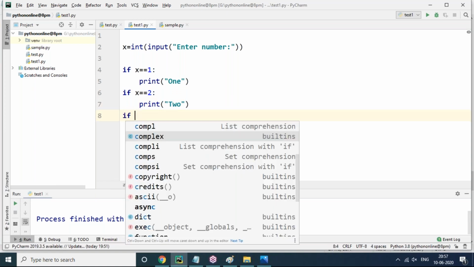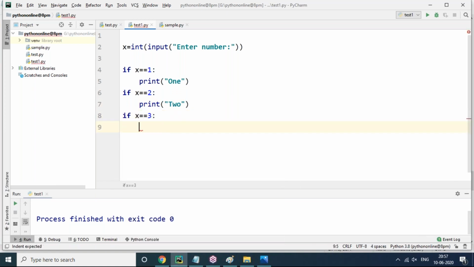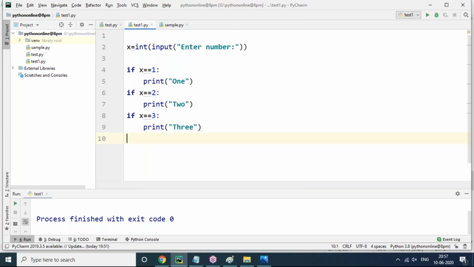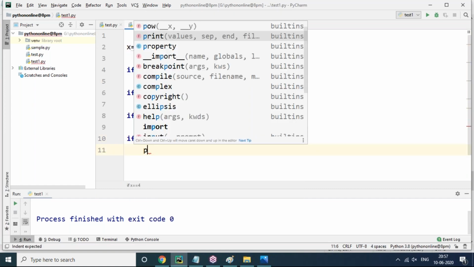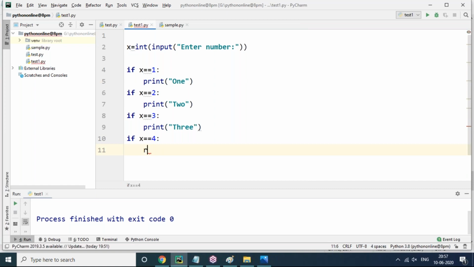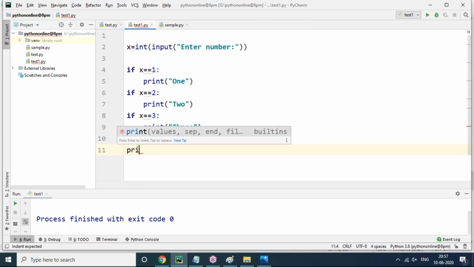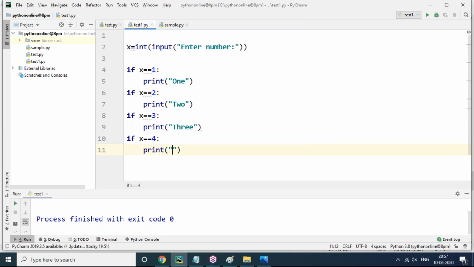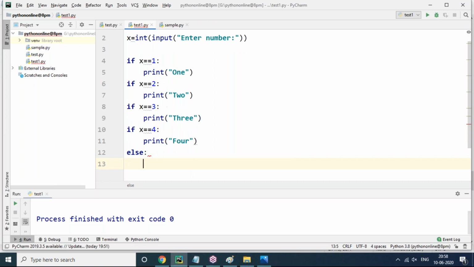Then if x equals 3, print THREE. At last, if x equals 4, print FOUR. Finally, if a valid number is not entered, go to the else block and print invalid number.